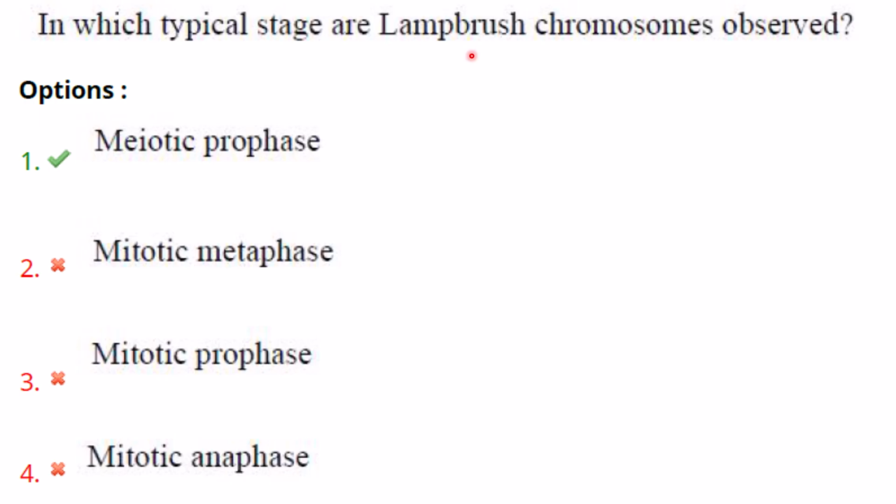Then in which typical stage are lampbrush chromosomes observed? So lampbrush chromosomes are a type of chromosome that is observed during the meiotic prophase during oogenesis. So it is typically observed in the diplotene stage of prophase, and it is seen in amphibians and birds. These chromosomes are involved in the synthesis of a large amount of RNA. So the answer here is meiotic prophase.